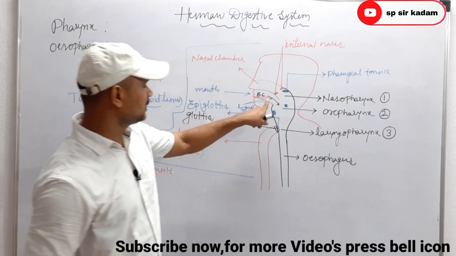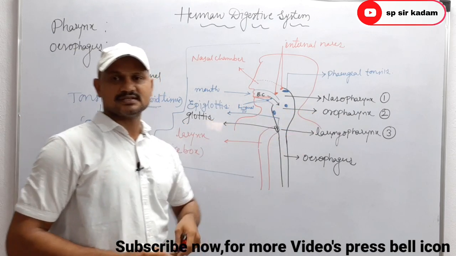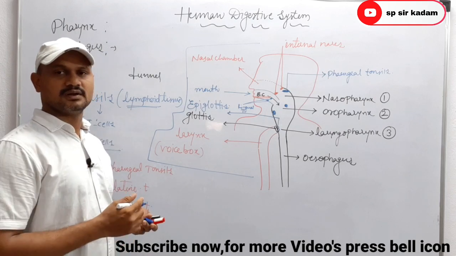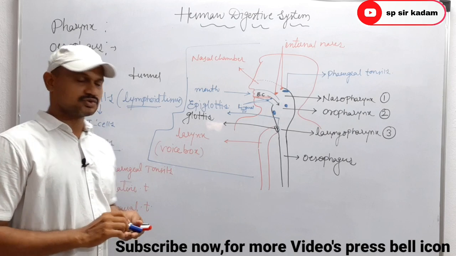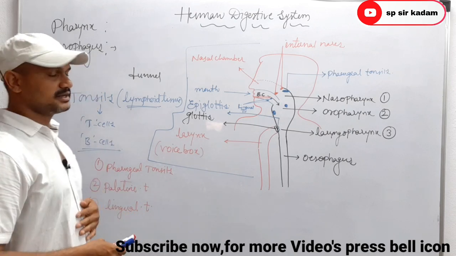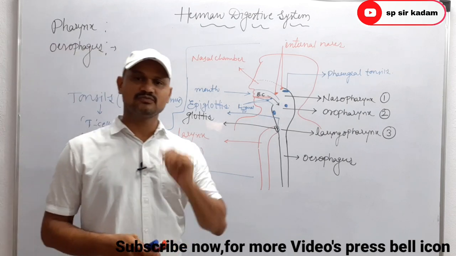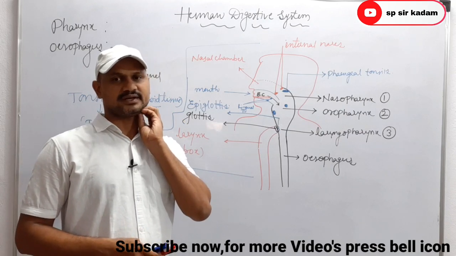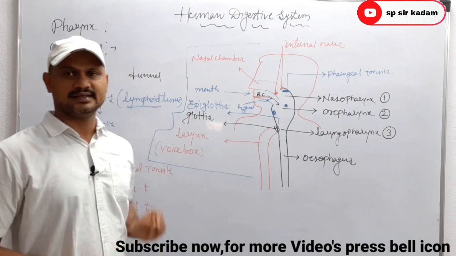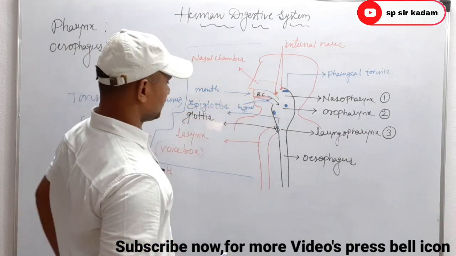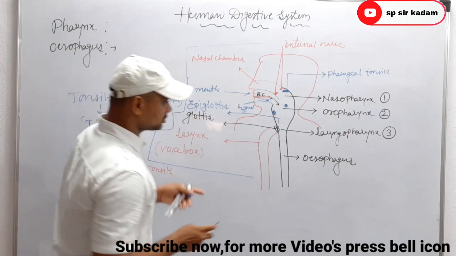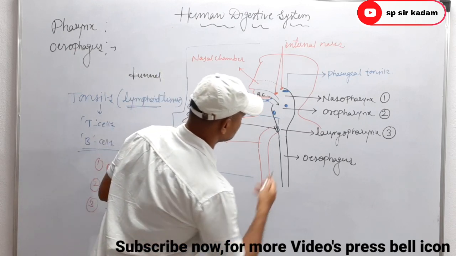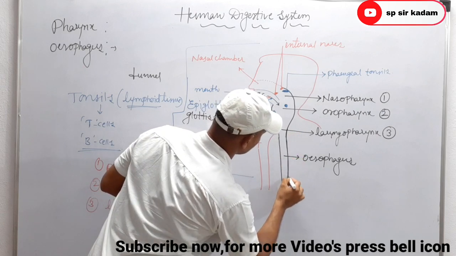Clear? So these are the three different types of tonsils present in the pharynx, nothing but collections of lymphoid organs. Due to the presence of T cells and B cells, these lymphoid organs act as a first line defense mechanism against infected pathogens. Clear? So that is about the pharynx, and this pharynx opens into which part?